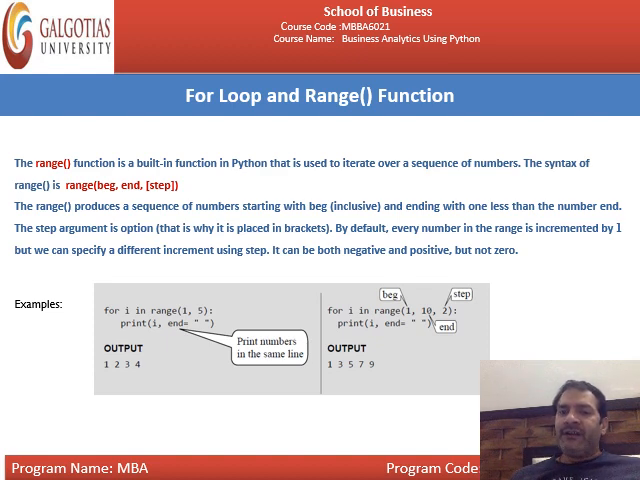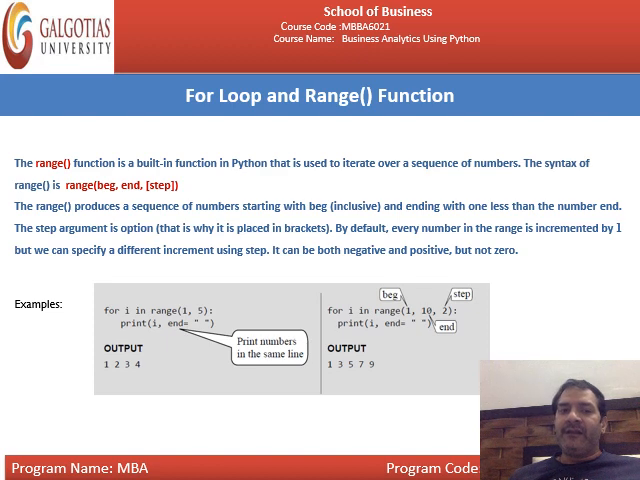For example, for i in range 1 to 10. That means you are talking about numbers from 1 to 9. This you keep in mind. For example, like this, and the difference is 2. That means you will start from 1, and on the difference of 2 you will write the numbers like 1, 3, 5, 7 and 9. You will not include the 10.